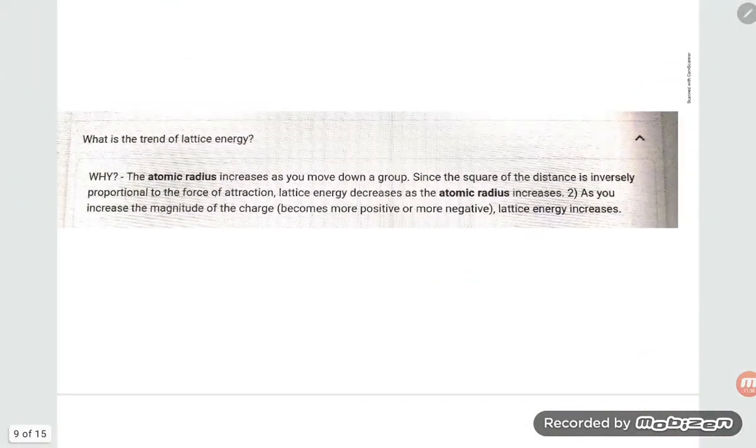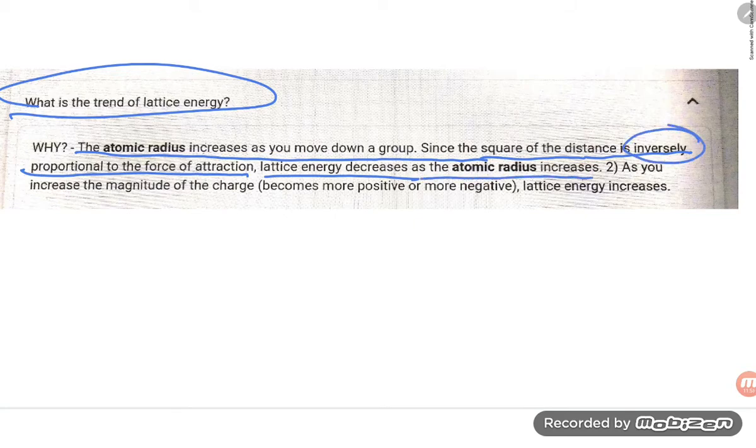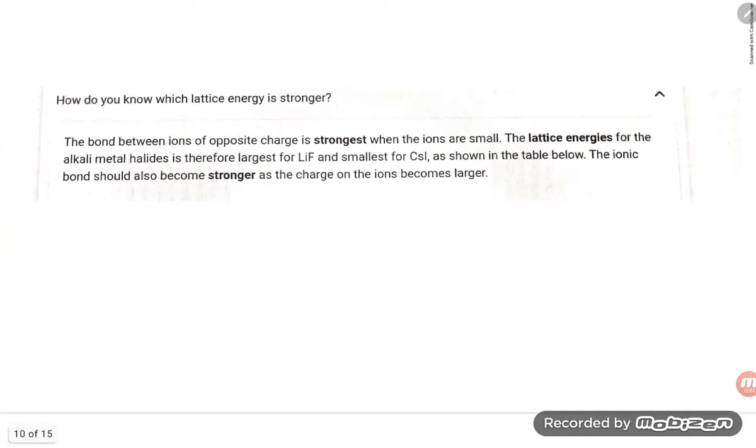Okay, next problem. What is the trend of lattice energy? They are saying the atomic radii increases as we move down the group. Since the square of the distance is inversely proportional to the force of attraction, lattice energy decreases. So that is inversely proportional. As the atomic radii increases, and as you increase the magnitude of charge, becoming more positive, more negative, lattice energy increases. That is very easy.